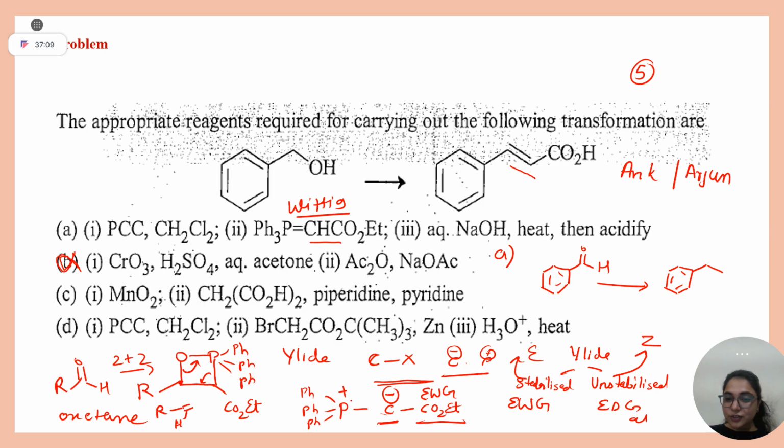Since this ylide was stabilized, it will give you the E alkene. EZ nomenclature, do you know, students? Along with this olefin, you will get Ph3P=O. I hope I am clear in the Wittig mechanism. Students, clear? Just say yes or no, I can repeat. Yes, clear, ma'am. Very good.